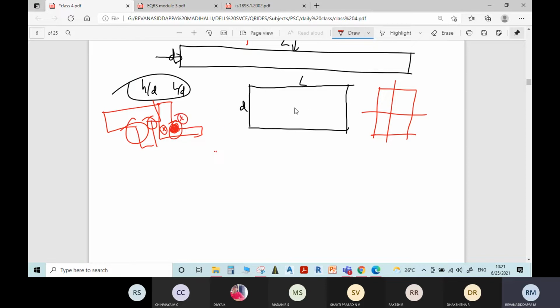If you are going for a symmetrical building, the center of gravity of mass and the center of rigidity of the elements will coincide. If you are going for an asymmetric or unsymmetric building, then the two will not coincide. In that case, again there will be chances of torsion, stress concentration and failure.